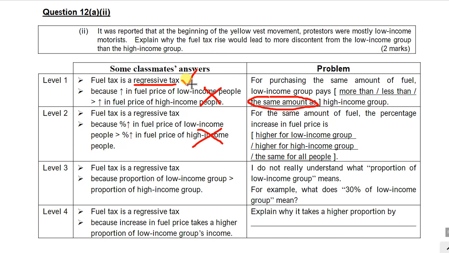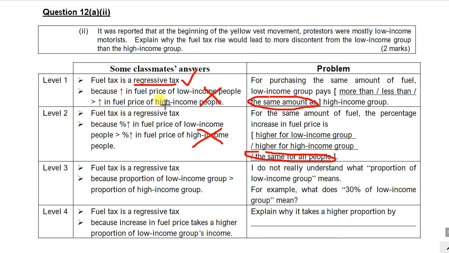Then the percentage increase in the price is just the same for all people because they pay the same price, right? If the price increases by 10% for these two groups of people, the percentage increase in the price is 10% for both of them. And that's why I can't say that the percentage increase in price for the low income people is larger. This is not correct either. But it is a little bit better than level 1.